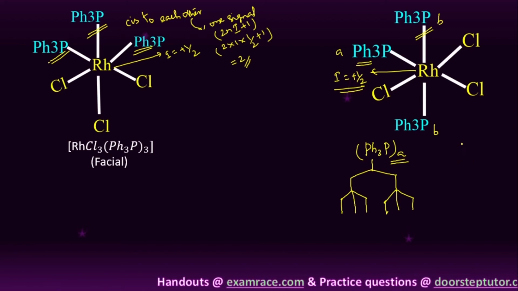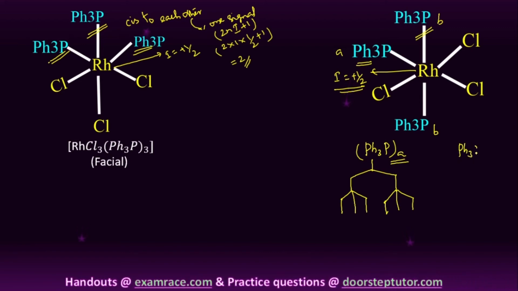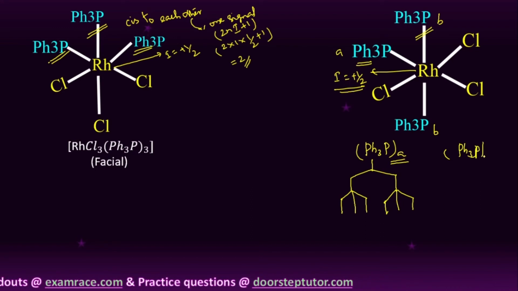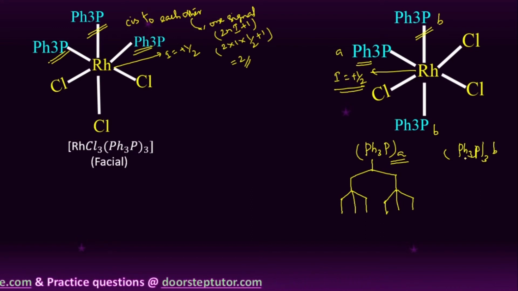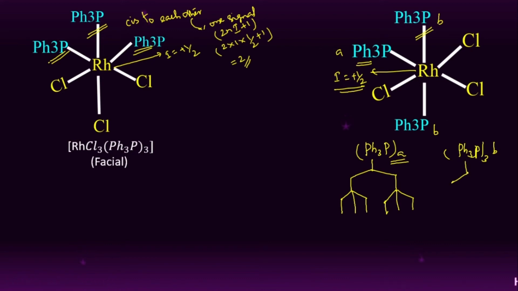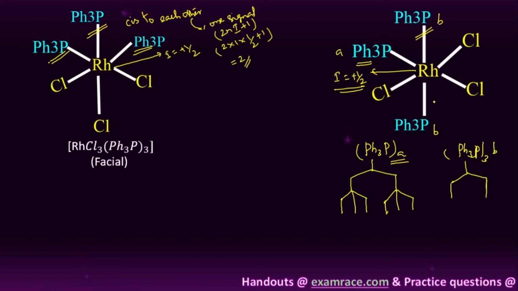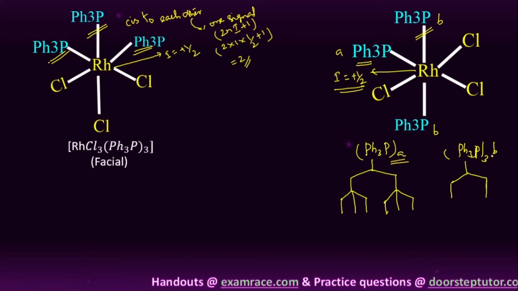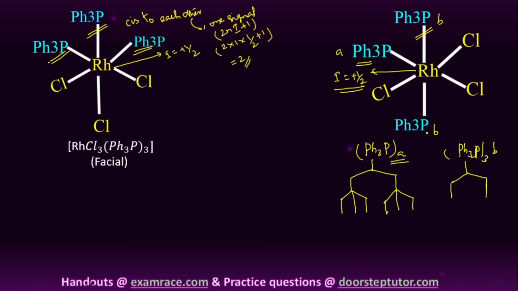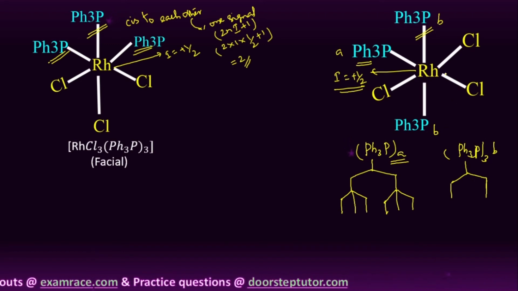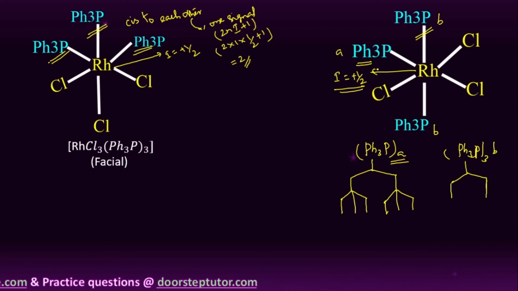But in the case of B type of triphenyl phosphine, the same situation applies. This triphenyl phosphine first interacts with the metal and splits into a doublet, and then the 2 B type triphenyl phosphines couple with the A type of triphenyl phosphine.